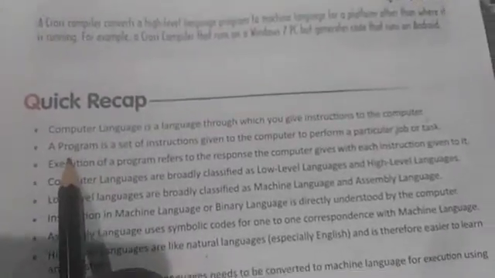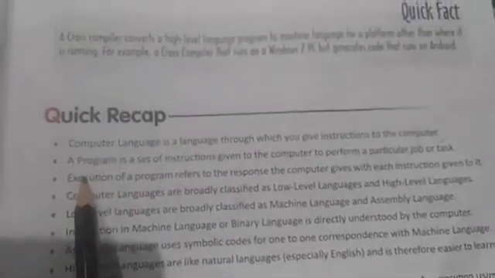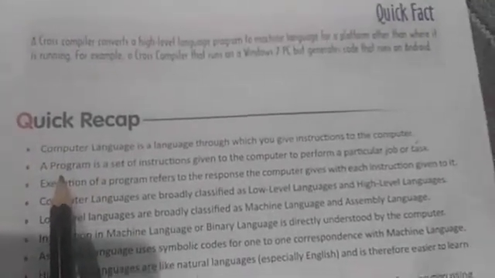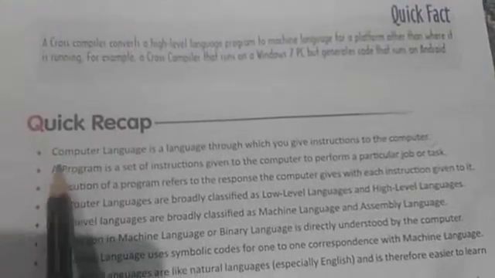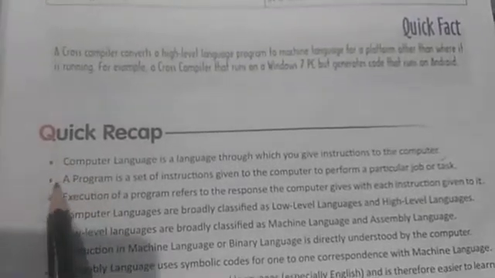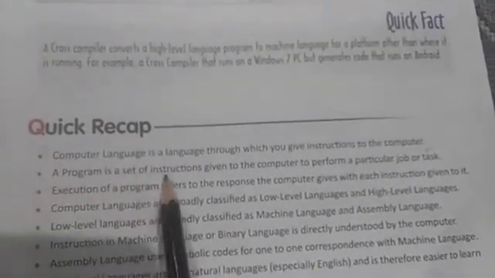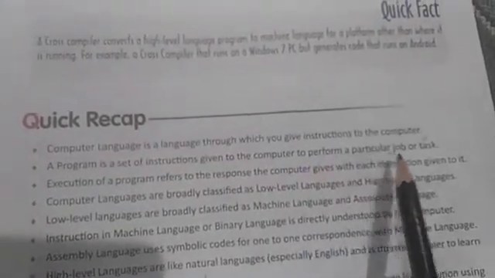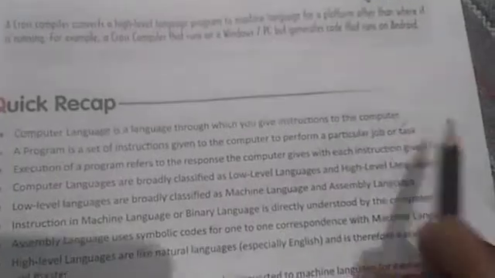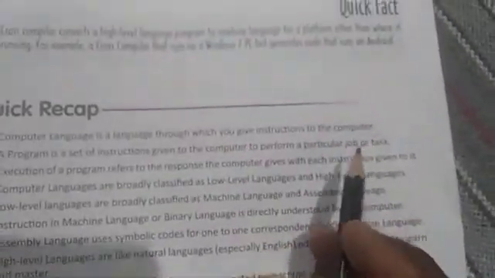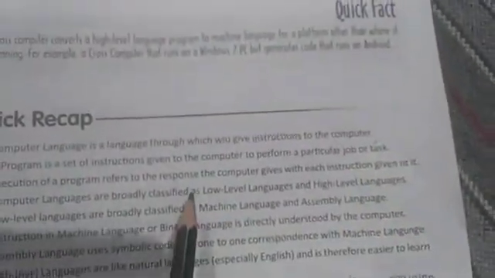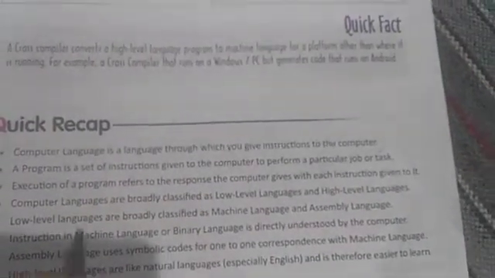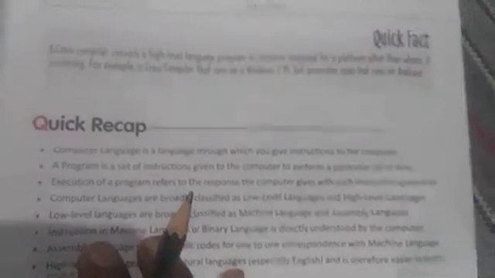In the quick recap at the end of the chapter, a very short definition is given: a program is a set of instructions given to the computer to perform a particular job or task. These are the three definitions of program given in your book. You can write any of the three.